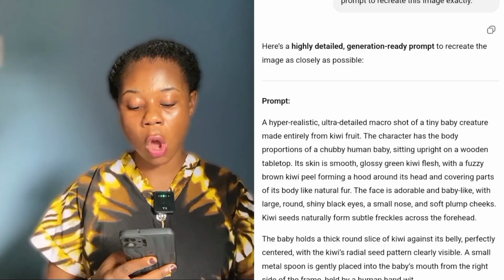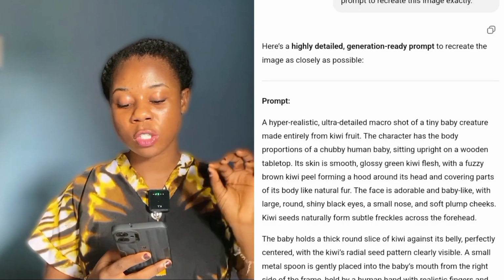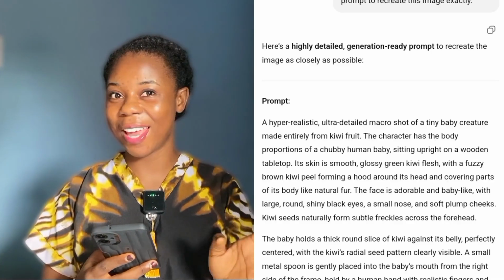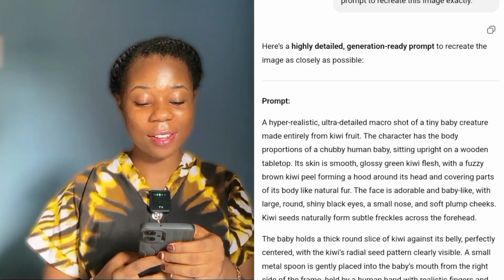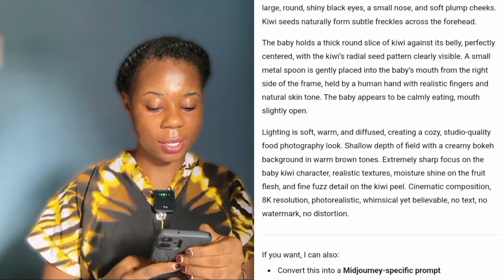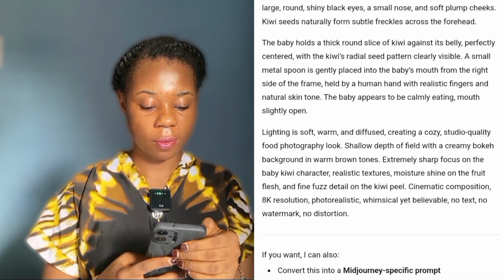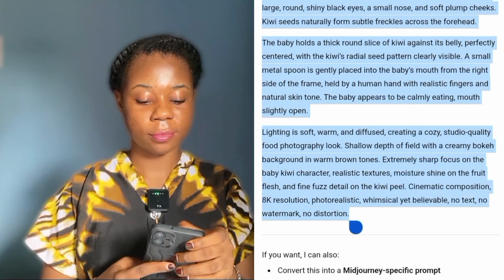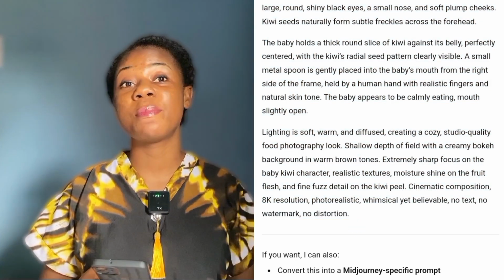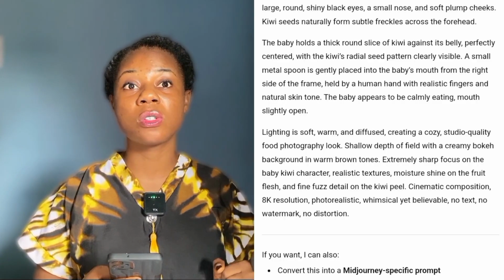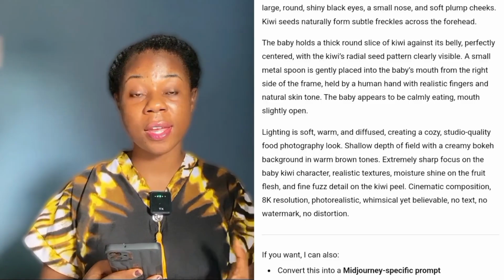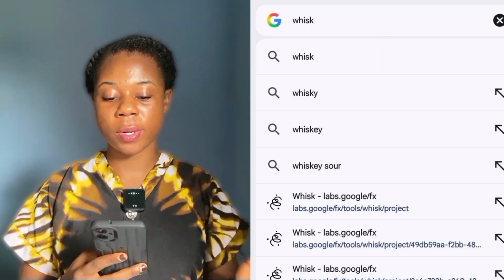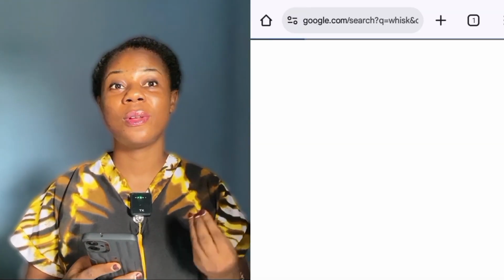A hyper-realistic, ultra-detailed macro shot of tiny baby creator made entirely from kiwi fruits. Okay, so I'm just going to go ahead to copy the prompt right from this point. So I've copied the prompt. The next step that we need to take is for us to head over to Whisk AI. So I'm going to search for Whisk. Search for it, and then you wait for it to load up.